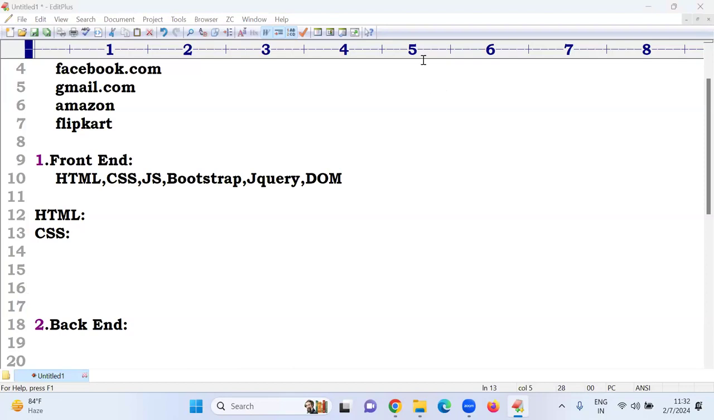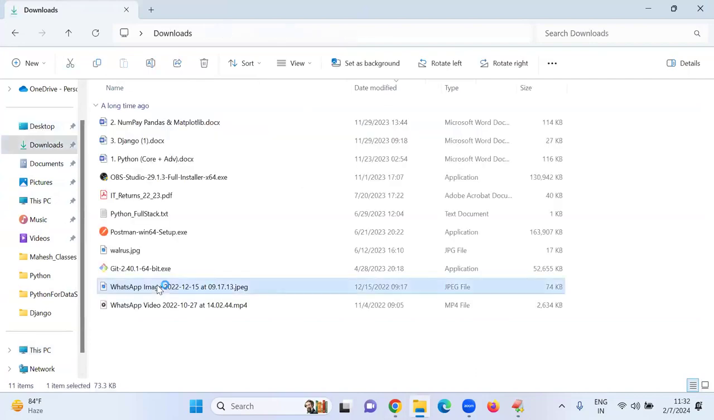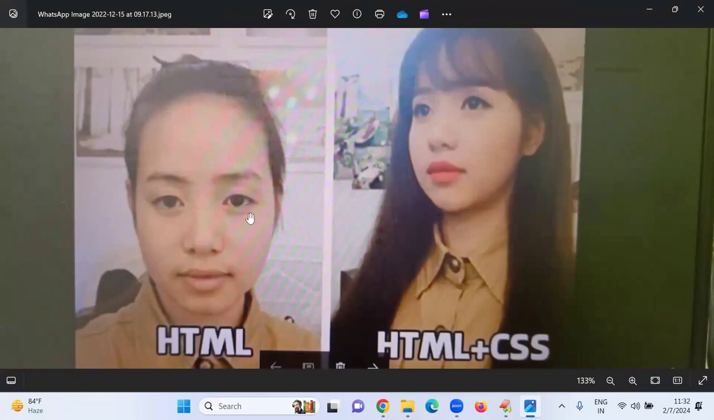For example, a simple example: what is the purpose of CSS? That is the advantage of CSS. Both are the same person or not? Same only. This person is the plain HTML. She became like this because of CSS only. CSS provides makeup and all these things. Same person, how she was. Beauty added. That is the advantage of CSS.